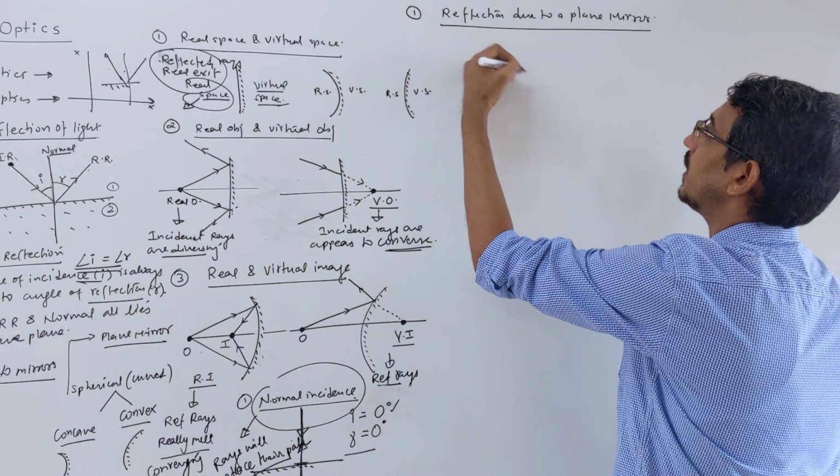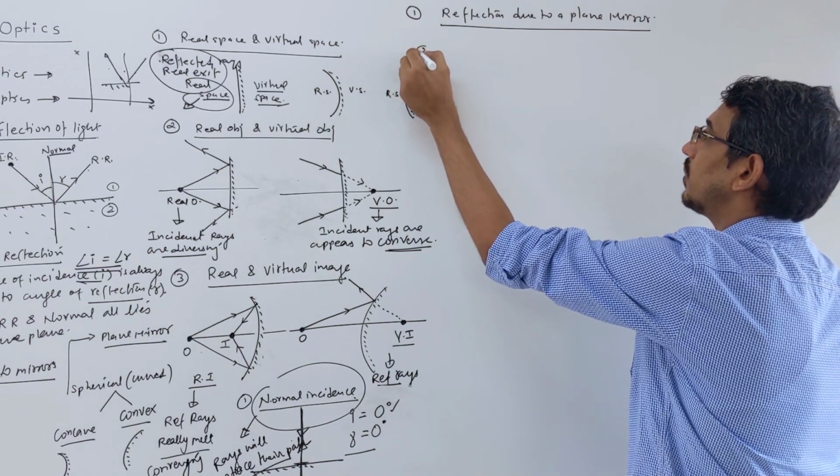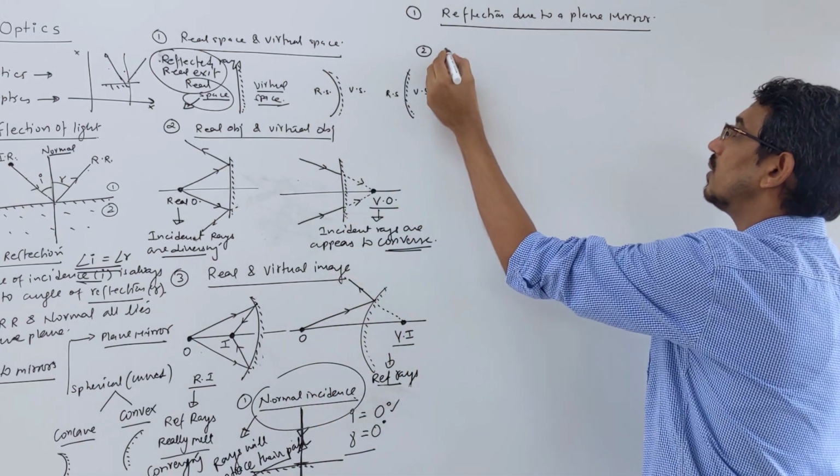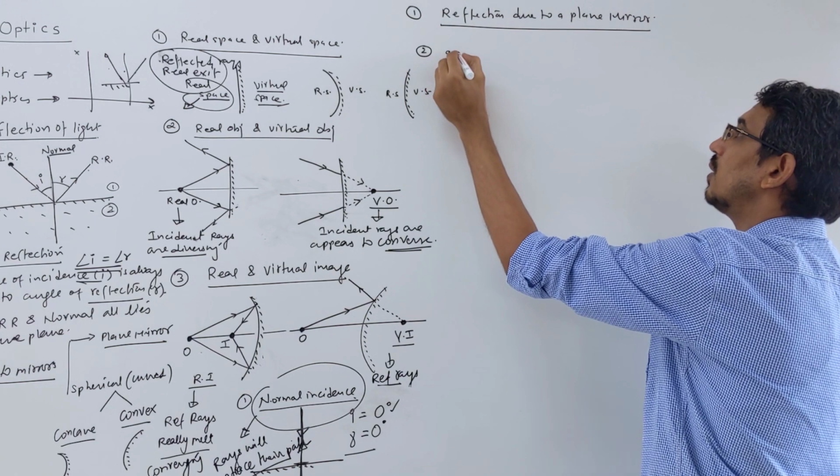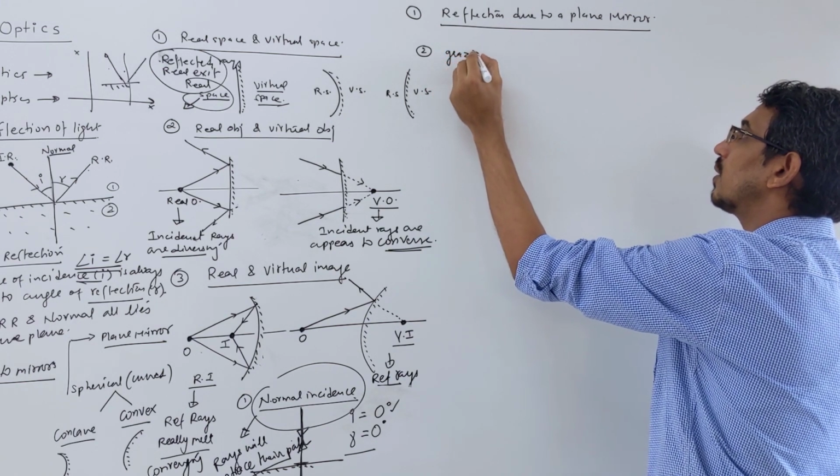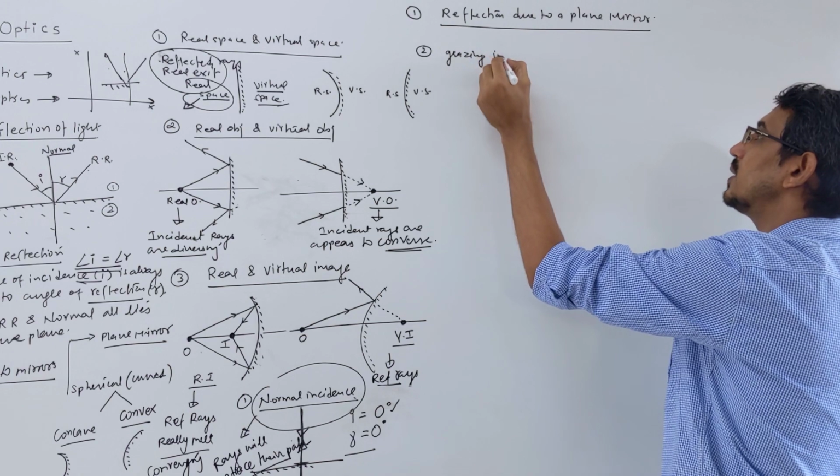Similarly, another term is called grazing incidence. Let me write it somewhere. I am writing it here itself. The second point I am talking about is called grazing incidence.